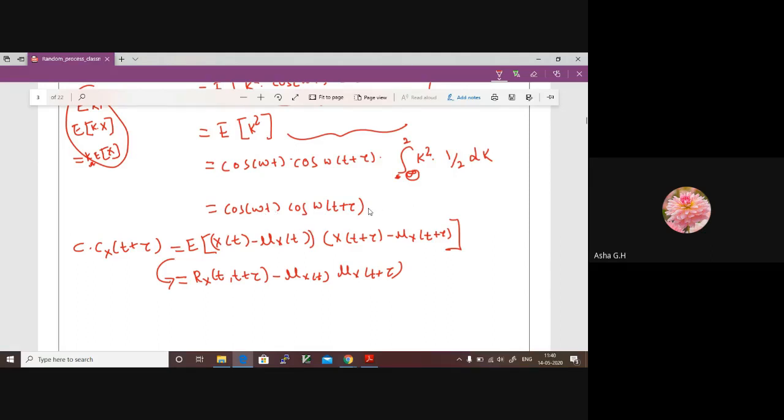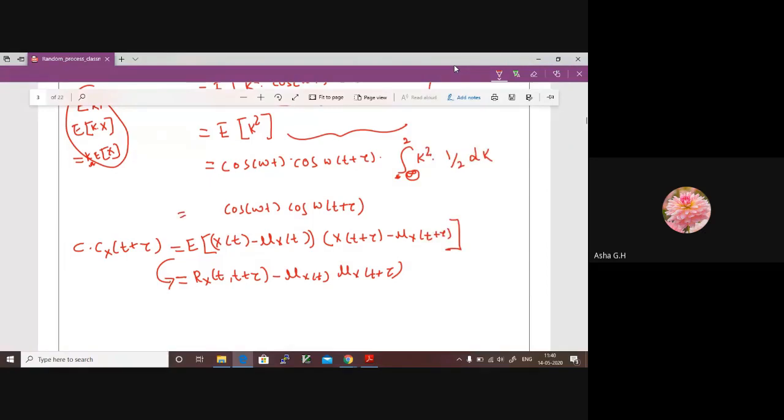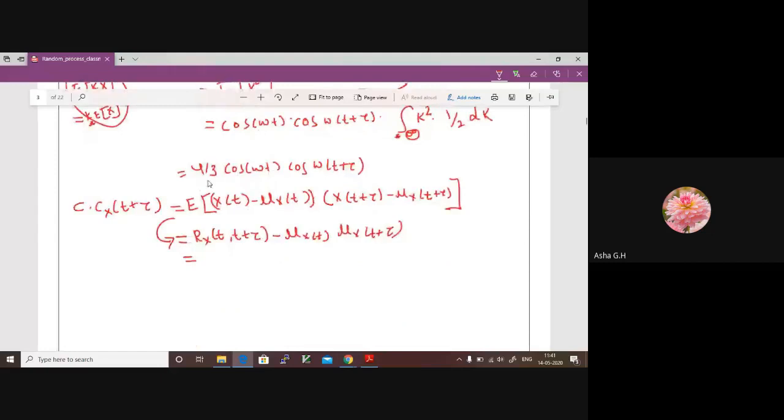What is the value here? I got 4 by 3. This is what we calculated, the autocorrelation.